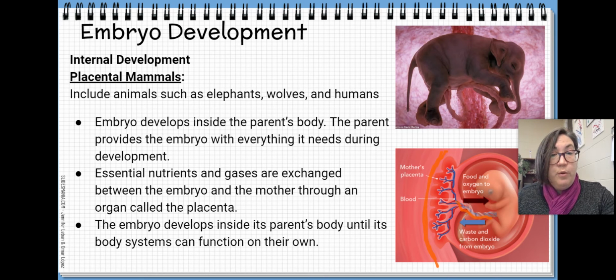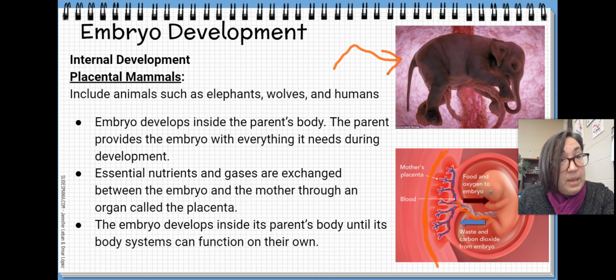And food and oxygen can be delivered to the embryo, and then waste and carbon dioxide can be removed. And then we have a picture here. That is what a baby elephant looks like developing in utero in the womb. And you can see it has its umbilical cord connecting it to the placenta.